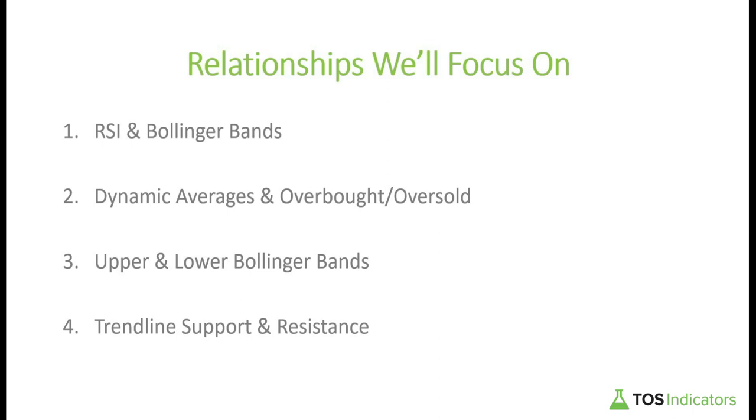So the first one that we'll look at is the relationship between the RSI and the Bollinger Bands. And the second one that we'll take a look at is the relationship between the yellow dynamic average and then the overbought / oversold levels. And these are your traditional 70-30 levels on the RSI. Then we'll take a look at the relationship between the upper and lower Bollinger Bands, which we'll use to measure whether or not there's a squeeze, at least according to the dynamic RSI. And then finally, we'll introduce some code that automates trend lines and start to use that to see if there's areas where we can identify support and resistance.